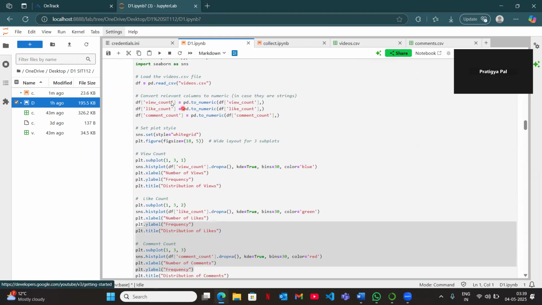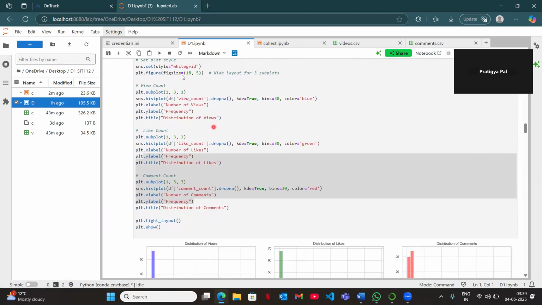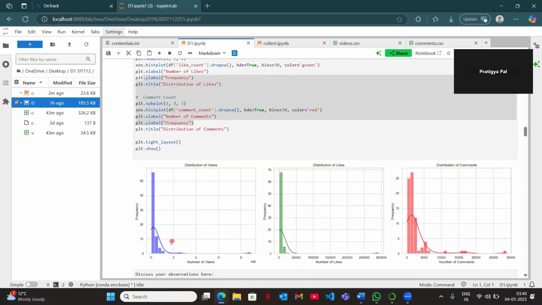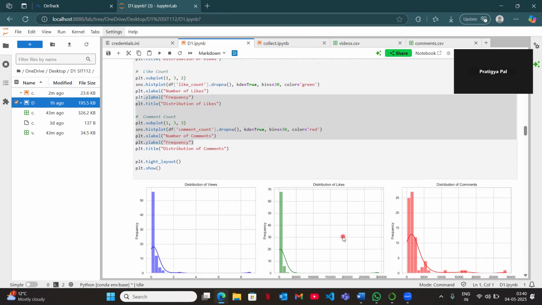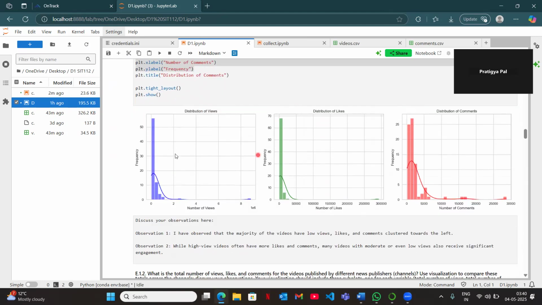Then this part is for data cleaning, and I've assigned a white grid style to the plot, and I've set the KDE value to true because I want the kernel density function to be present in my graphs. Simply giving the X and Y labels and titles of the subplots, I was able to create three different subplots.